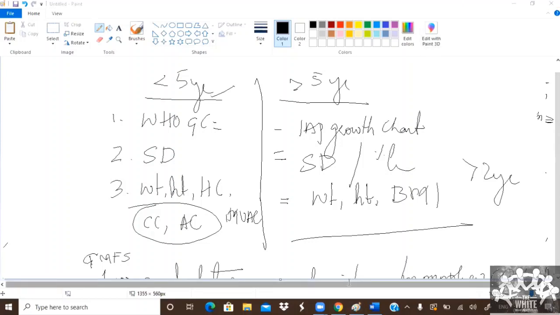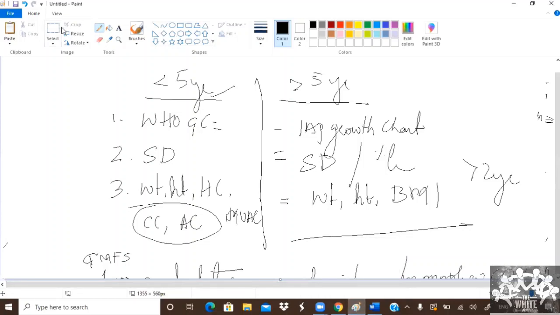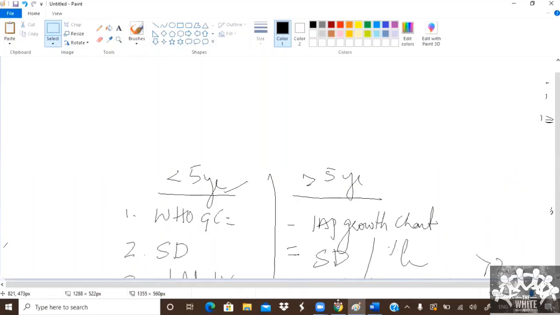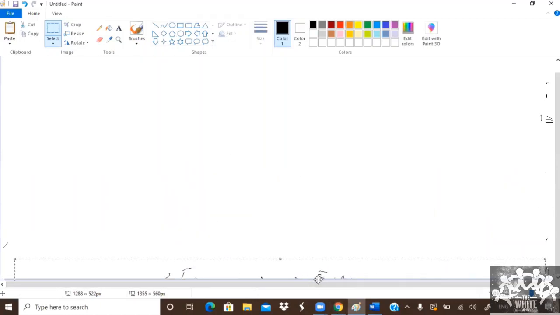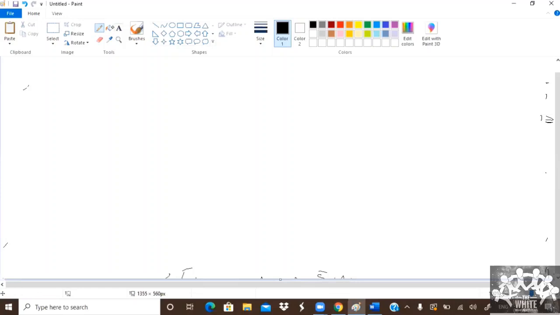What is this cognitive assessment? They want to know how cognitive assessment is done in kids. There are three types of assessment. One is surveillance.